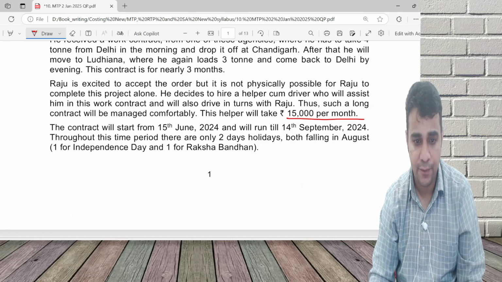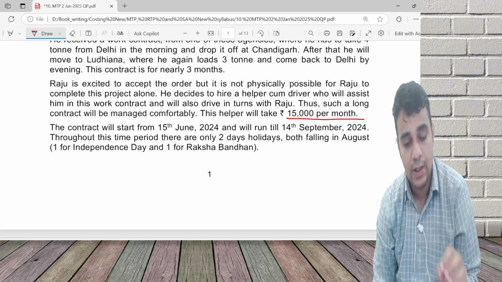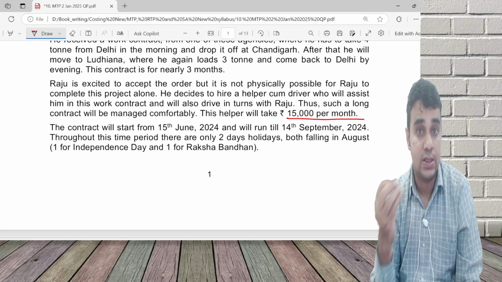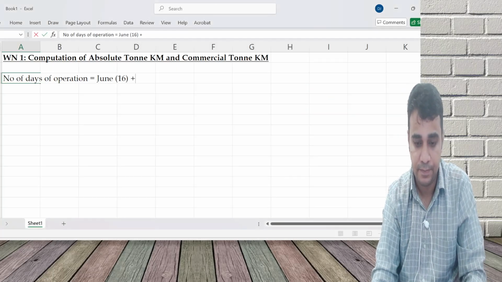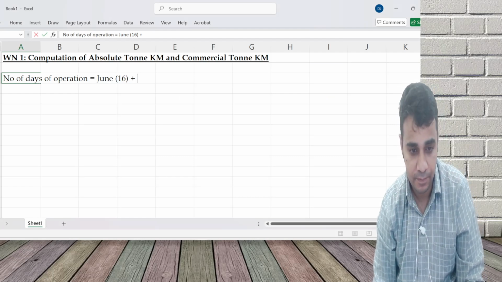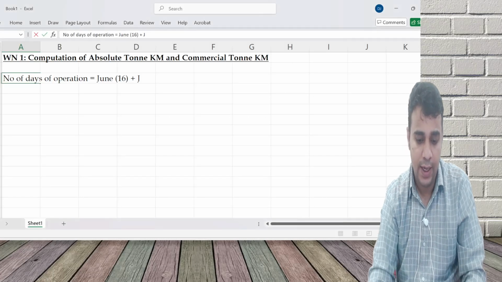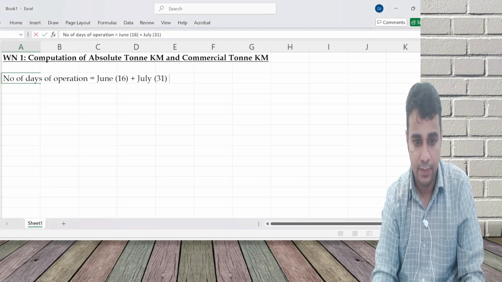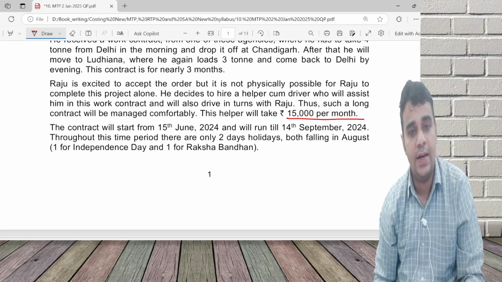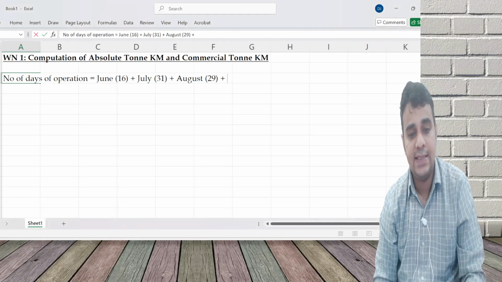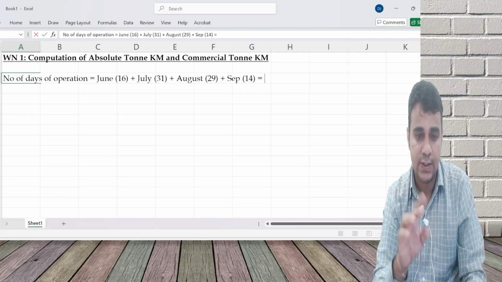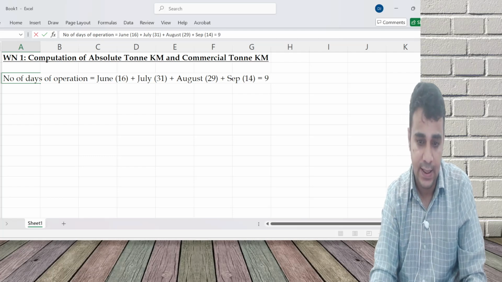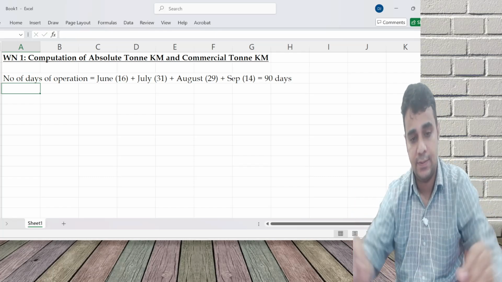We are going to operate starting from June 15. In June, from 15th June till 30th June is 16 days. July is going to be 31. August 29, because 2 days holidays are there in August. September 14. All put together, 16 plus 31 is 47, plus 29, plus 14, is 90 days.